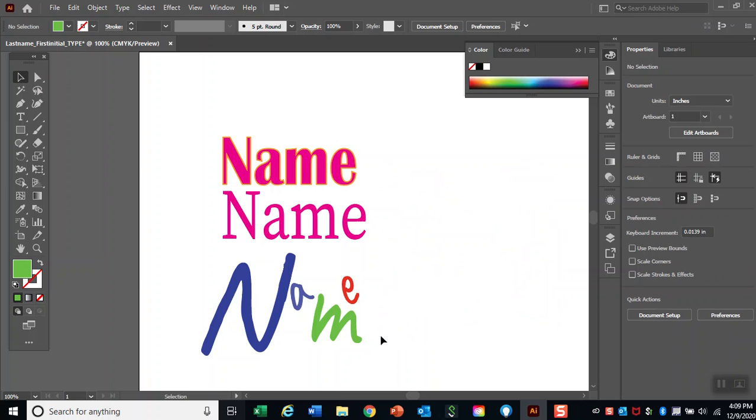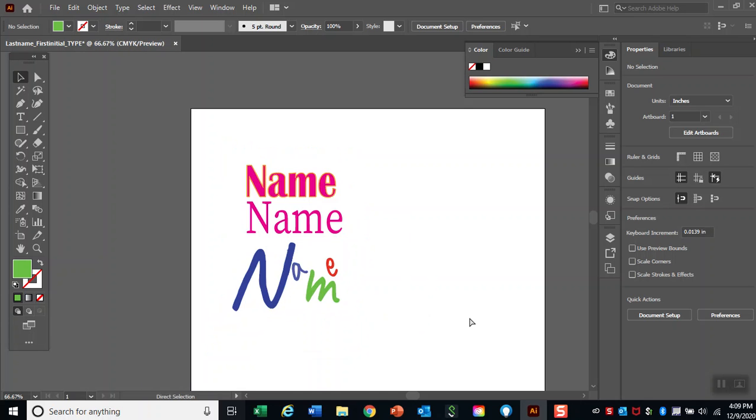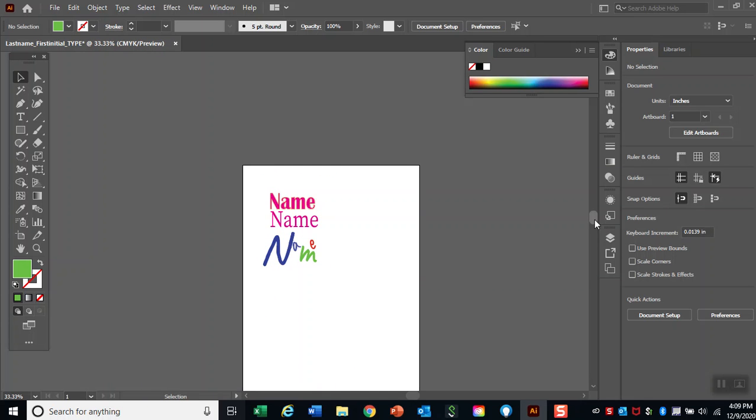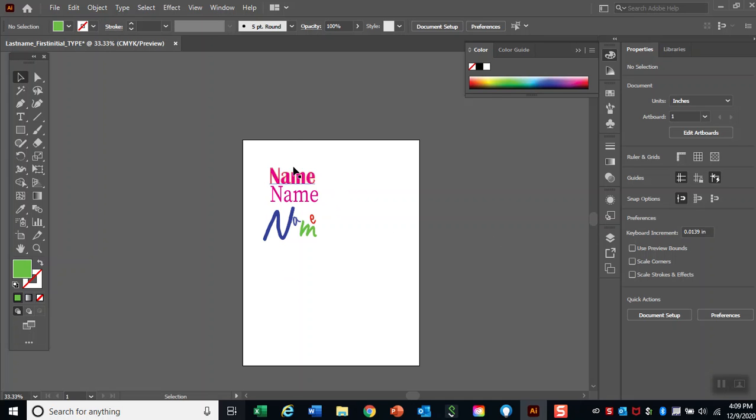Now I'm going to make a design out of my name. Like this. I can zoom out, control minus. I can experiment with different fonts and different ways of arranging my name.